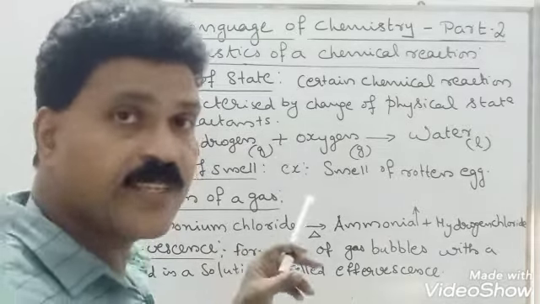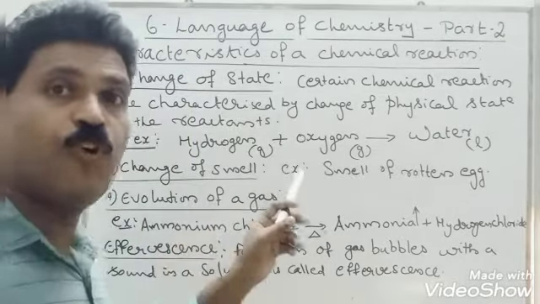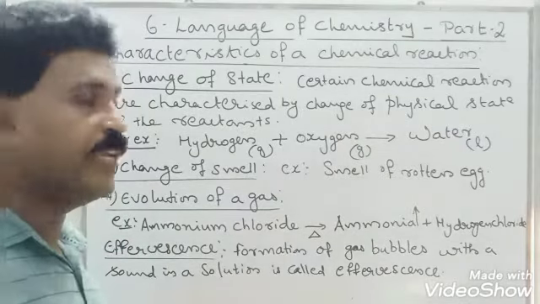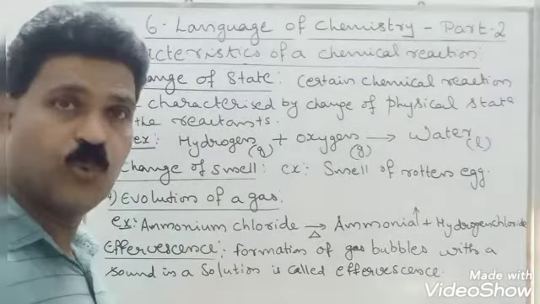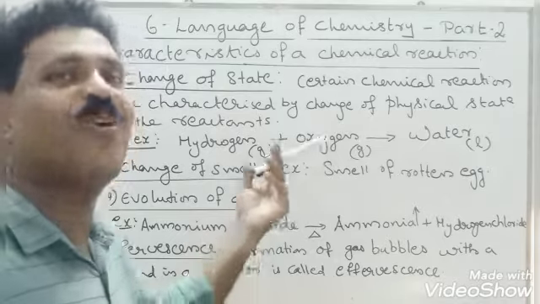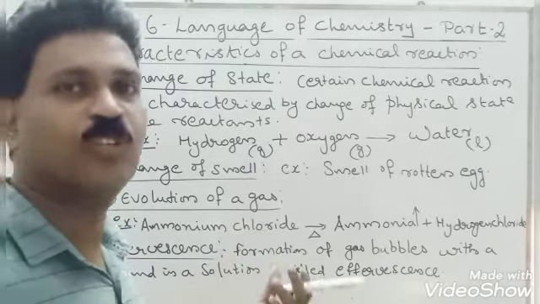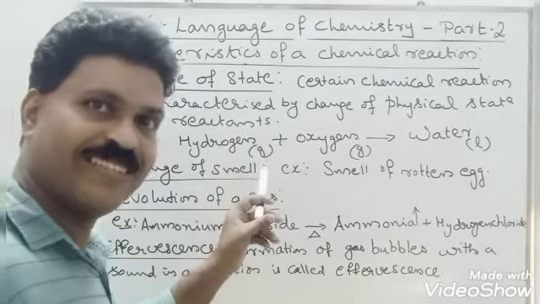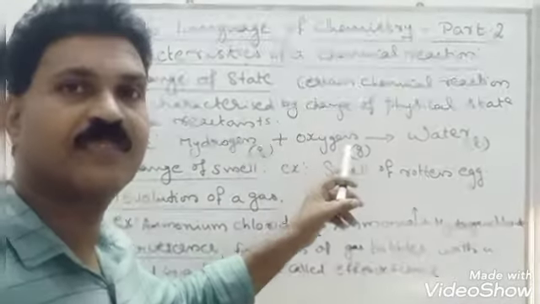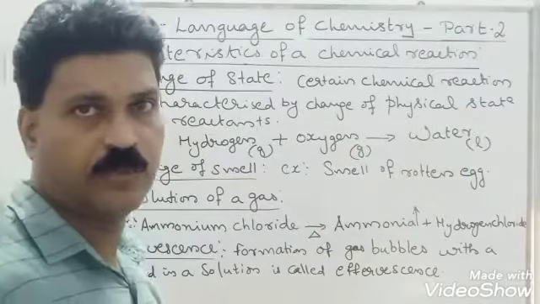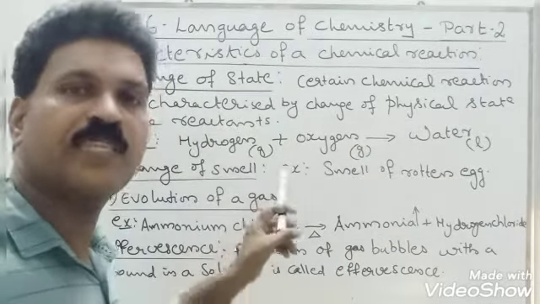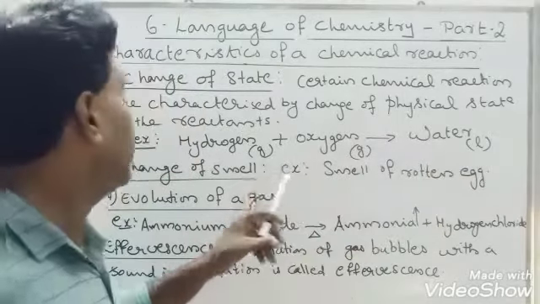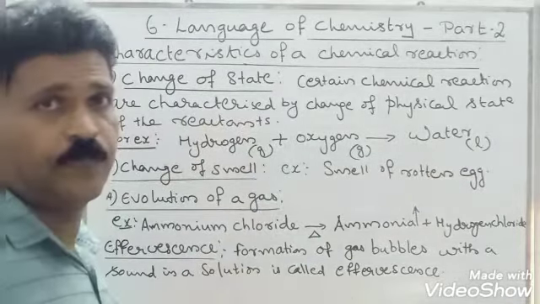Certain chemical reactions are characterized by the change of the physical state of the reactant. For example, H2 plus O2, or hydrogen and oxygen, will react together to form water. We know that the reactant hydrogen is a gas, oxygen is a gas, but water is a liquid. So there we can see the physical state of the reactant changes. Okay, that is only about change of state.